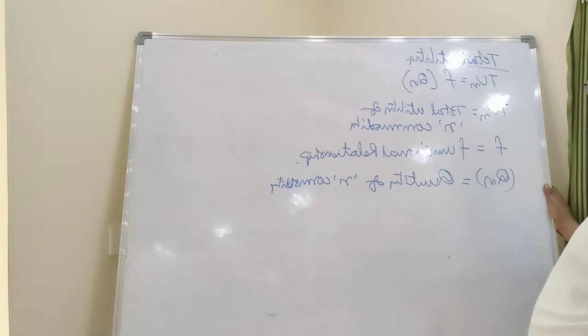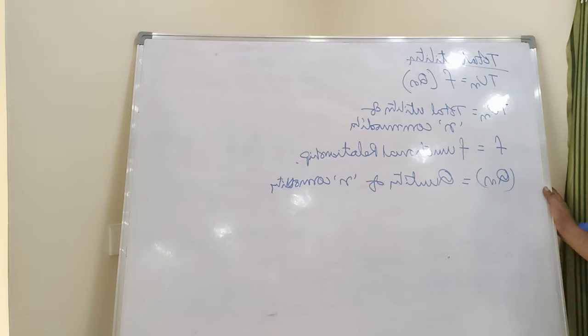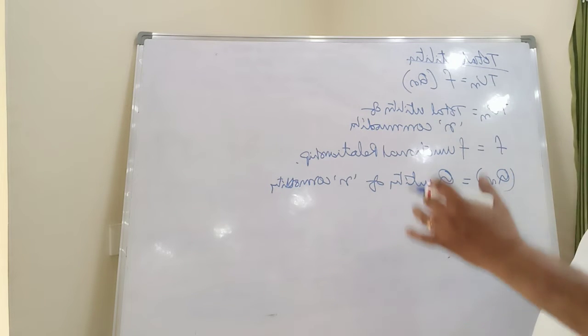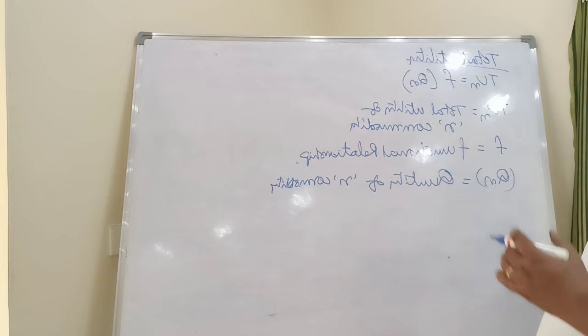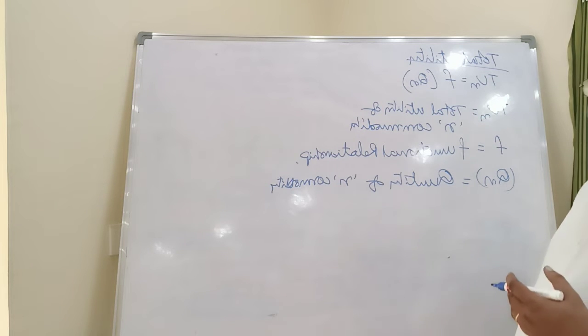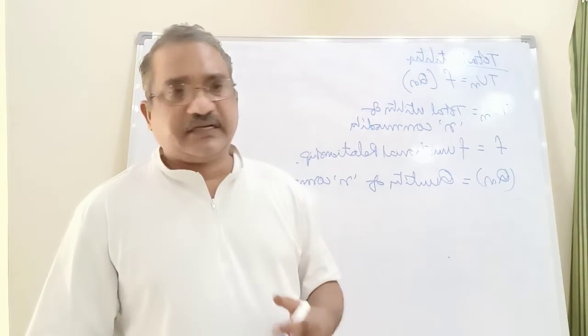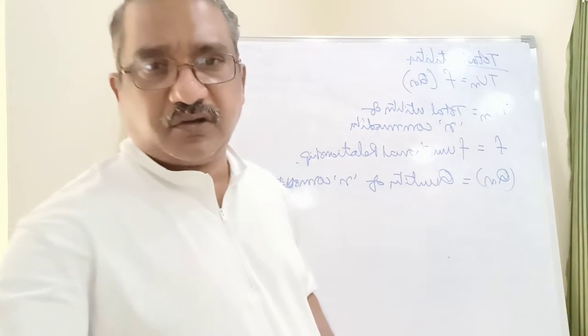Total utility is that whenever a consumer is consuming the total units of commodities, maybe 1, 2, 3, 4, 5, like that n number of commodities, whatever the total utility derived by the consumer can be called total utility.